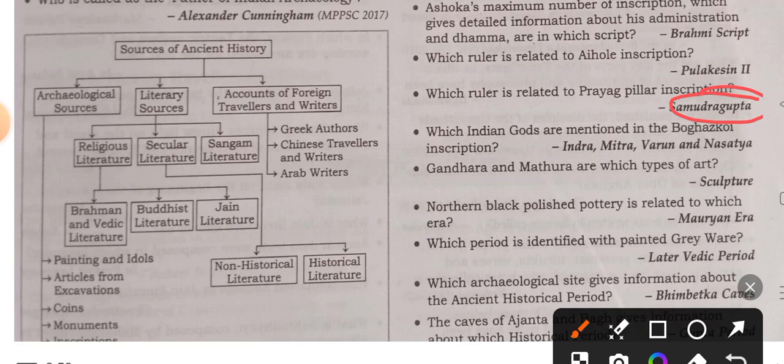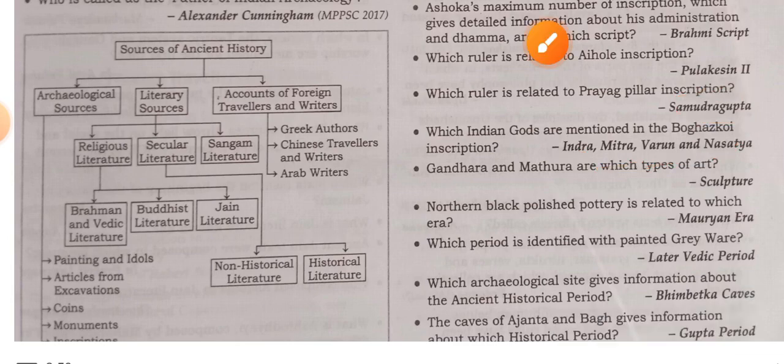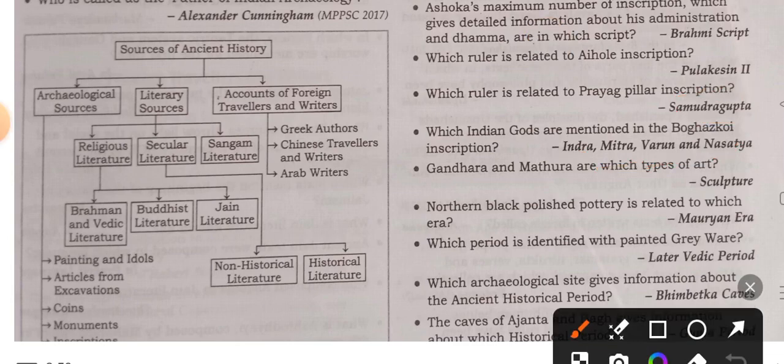Which Indian gods are mentioned in the Boghazkoi inscription? Indra, Mitra, Varuna as well as Nasatya. Gandhara and Mathura: which type of art are they? They are sculpture.